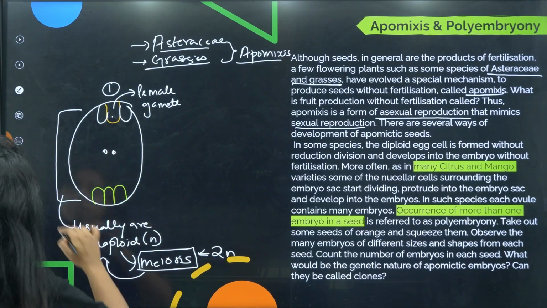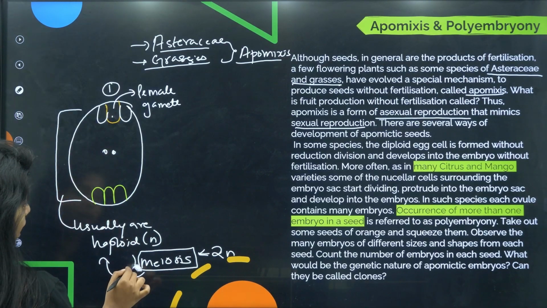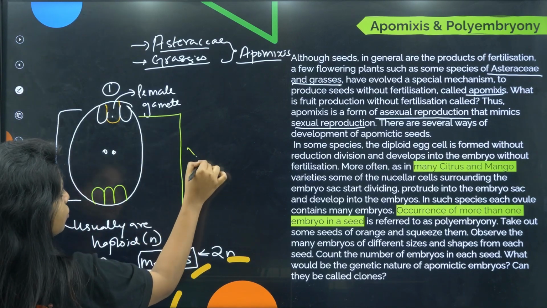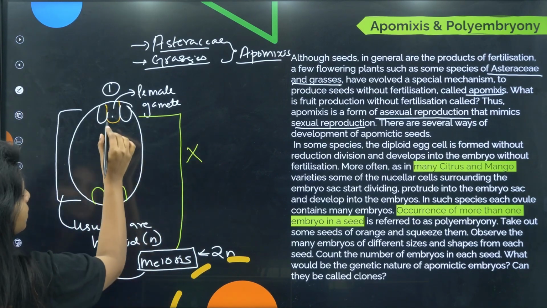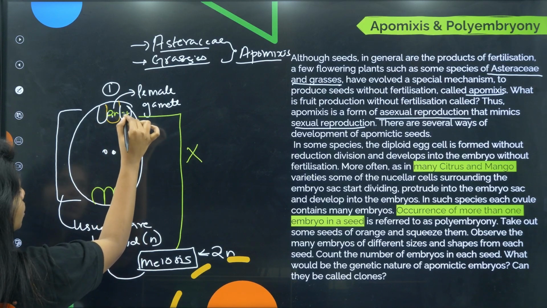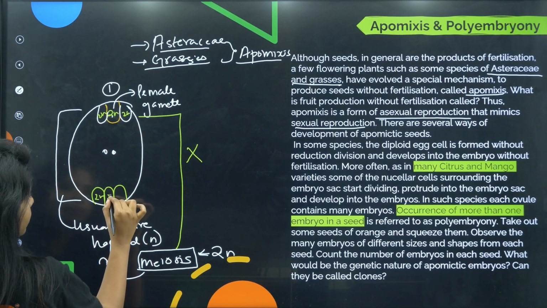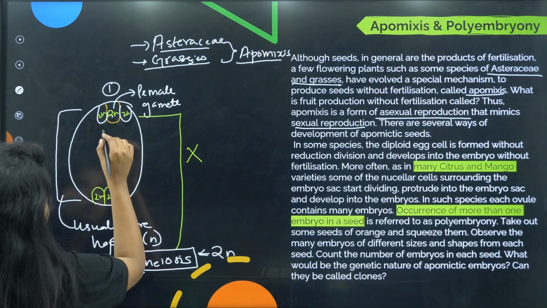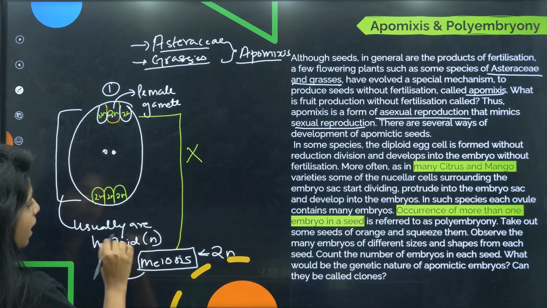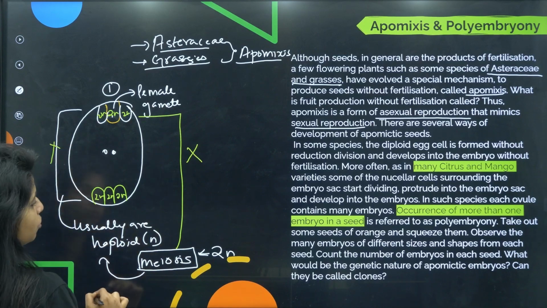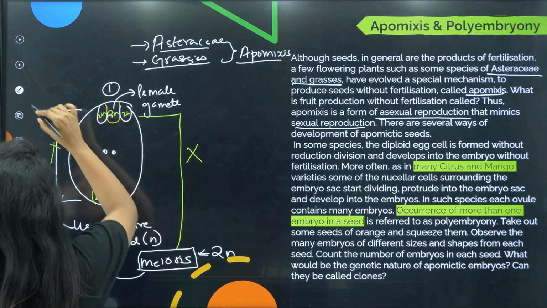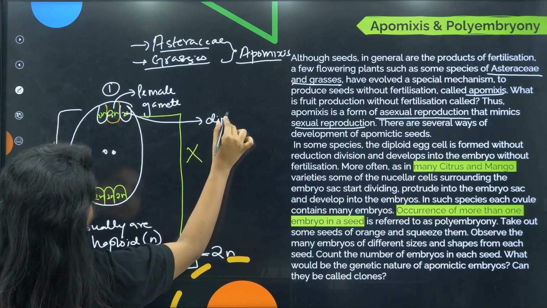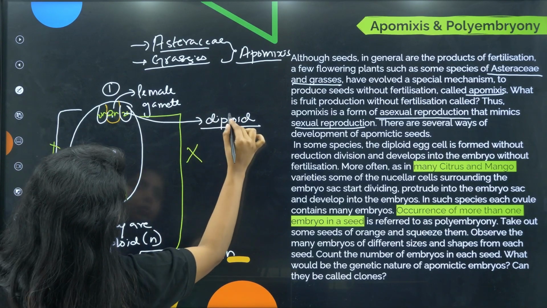But over here I am saying that meiosis might not have taken place. In that case, all the cells will be 2n, 2n, 2n, 2n, 2n and 2n. So, meiosis has not taken place. All of the children will be what? Instead of being haploid, now I am going to write in white over here, it is going to be diploid.